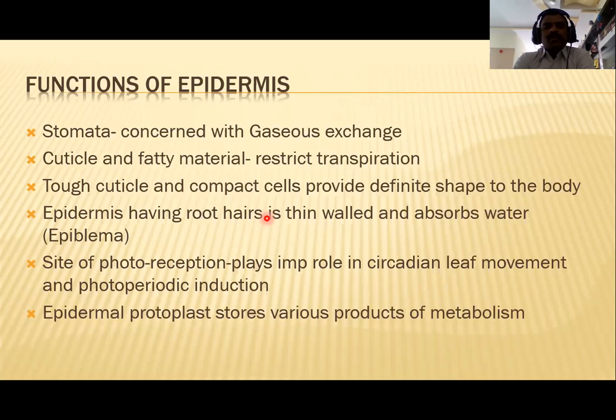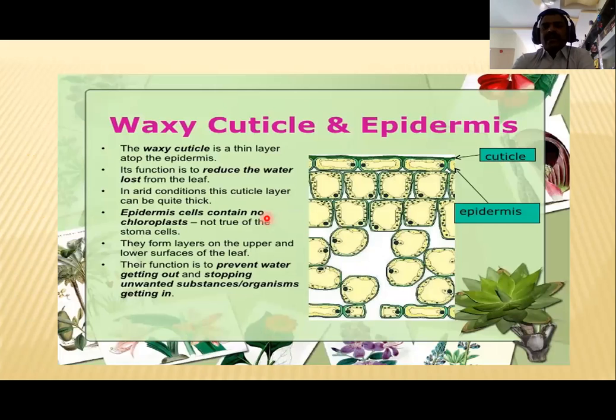Then the epidermal protoplast shows various products of metabolism. The first point is the waxy cuticle of the epidermis. The waxy cuticle is observed on the surface of the leaf and the stem. This waxy cuticle is a thin layer atop the epidermis.